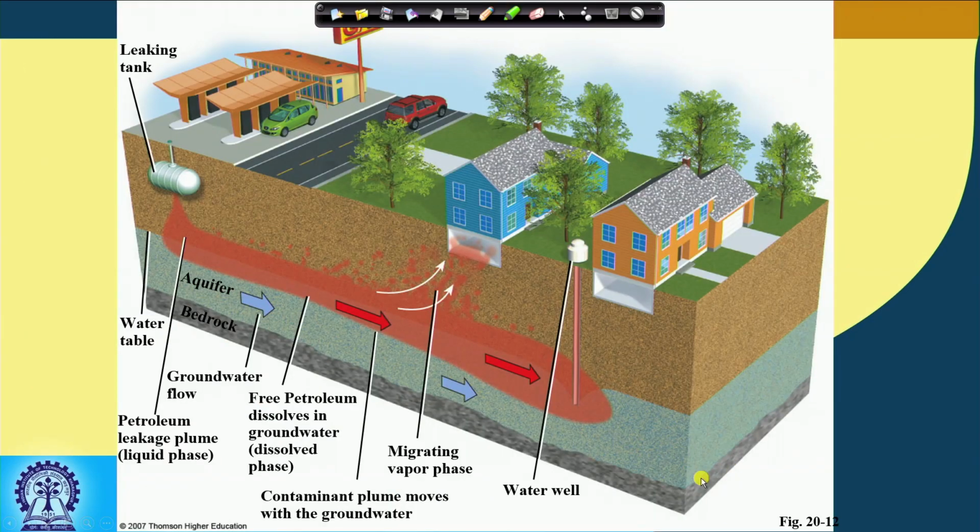This shows also another condition where there is pollution from a leaking petroleum tank. When the petroleum tank is leaked, it ultimately contaminates the nearby water wells and other groundwater sources.